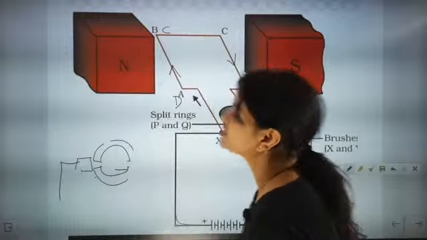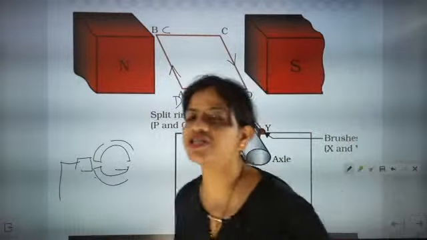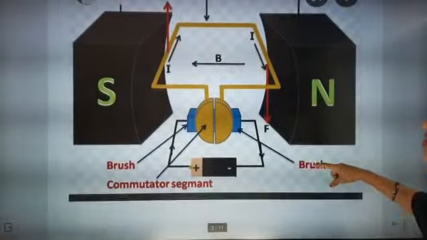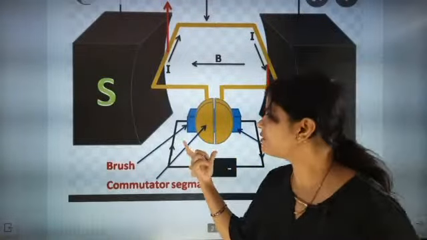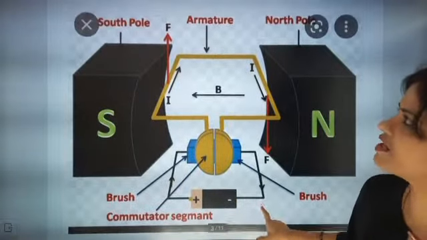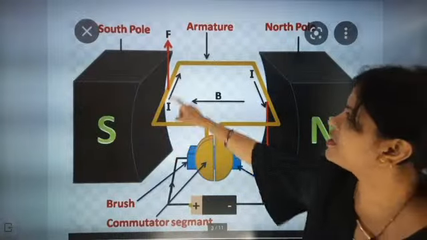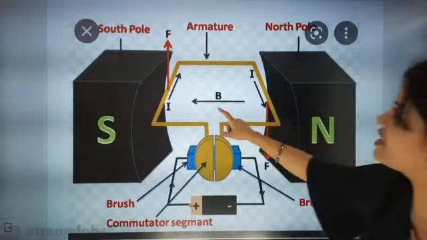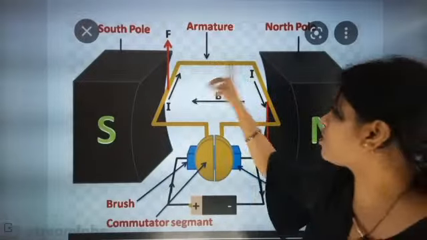Yeah, the split rings are rotating and changing direction. Now I have to show you another picture. You see here, now the split ring will be rotating. You can see in this part that once the south pole is there, the direction of force is up, and this is what is called the armature.